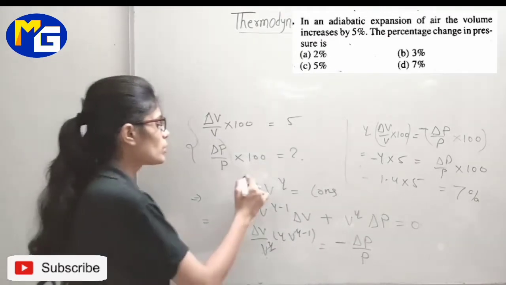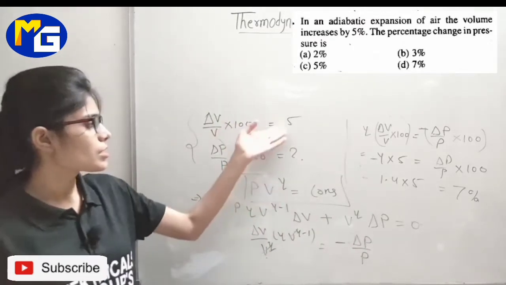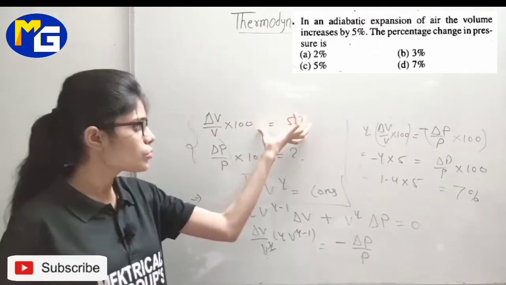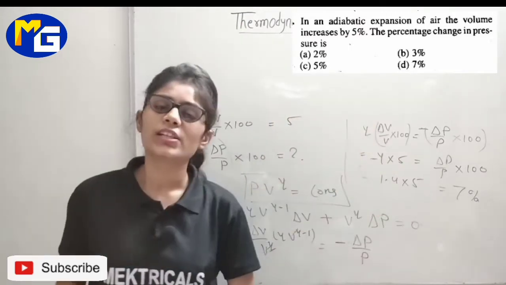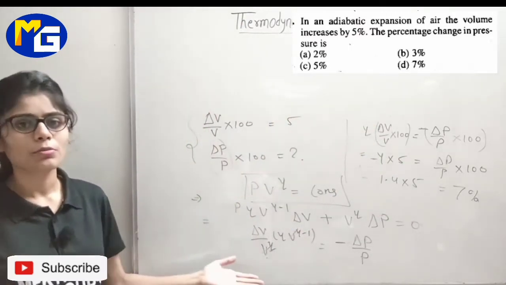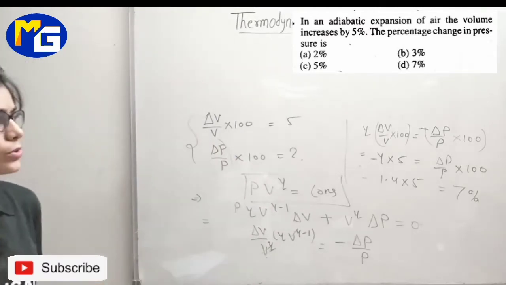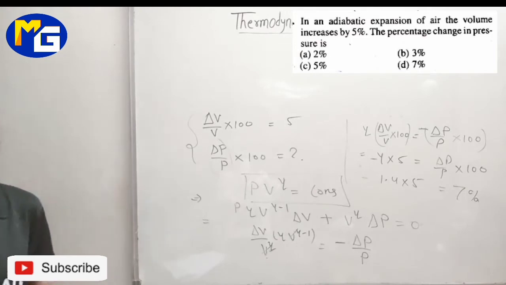Simply what we are doing, we are using the adiabatic equation, and it is given to you. You just use this to find out the change in pressure. Hope you are clear with this, and you will do it by yourself also. Okay, so try it by yourself also. Let's move to next.